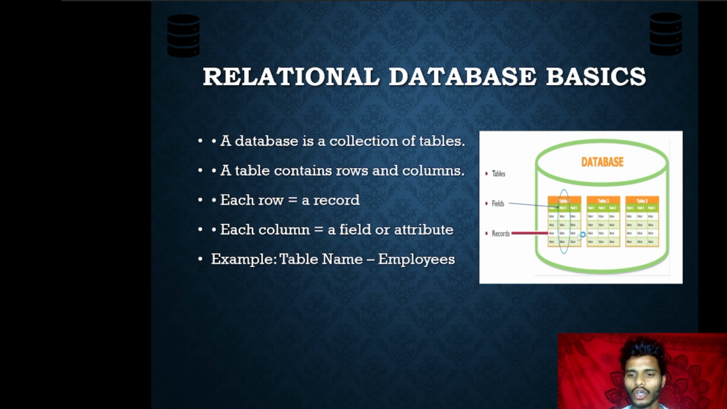These are all the records, and each column is a field or an attribute. Here you can see these are the columns, or another name we can call the fields. An example you can see here: the table name is employees. So this is the employee table, and these are the rows and these are the columns. So this is all about relational database.